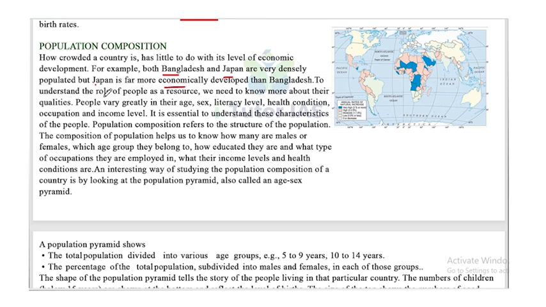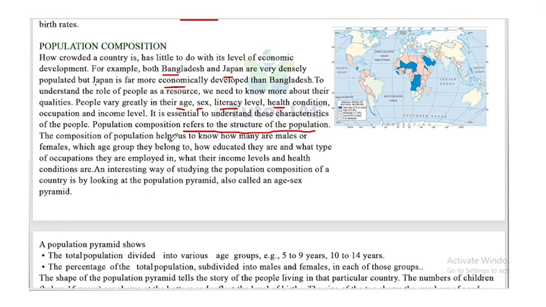To understand the role of people as a resource, we need to know more about their qualities. People vary greatly in their age, sex, literacy level, health condition, occupation, and income level. It is essential to understand these characteristics of the people. Population composition refers to the structure of a population.